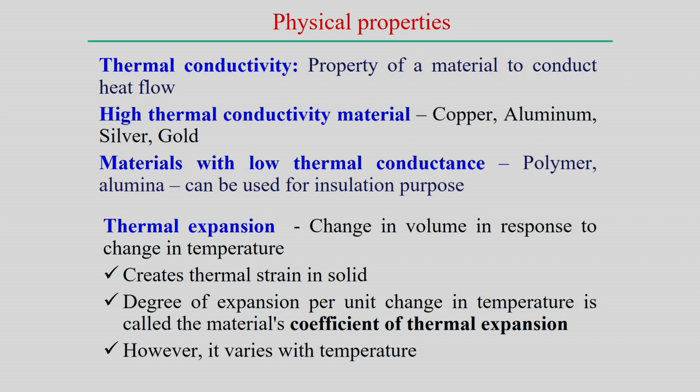Materials with low thermal conductance, for example polymers and alumina, a kind of ceramic, have very low thermal conductivity. Sometimes polymers can be used as a thermal insulator, not having any thermal conductivity as well. So, they are sometimes used for insulation purposes.